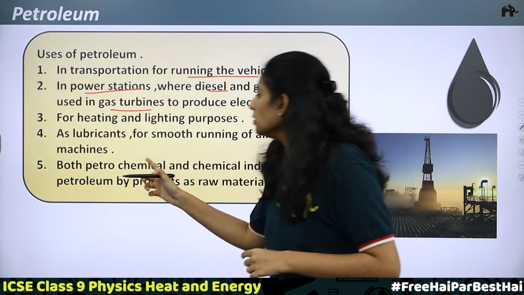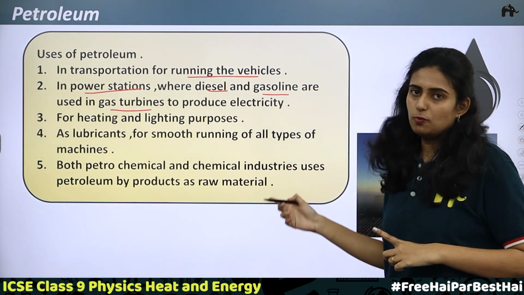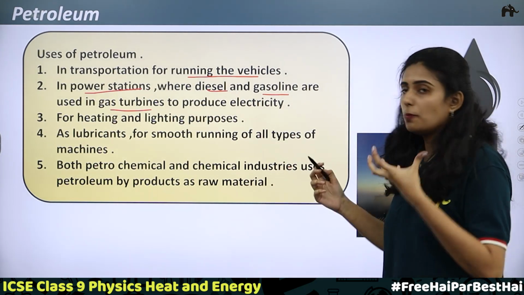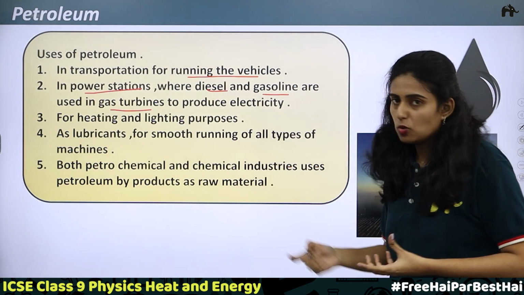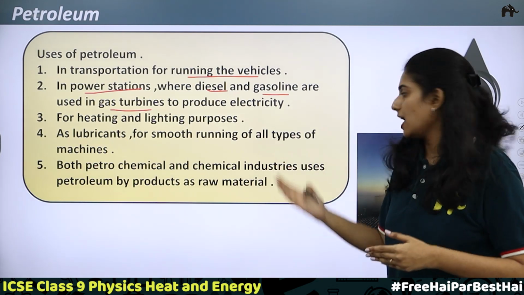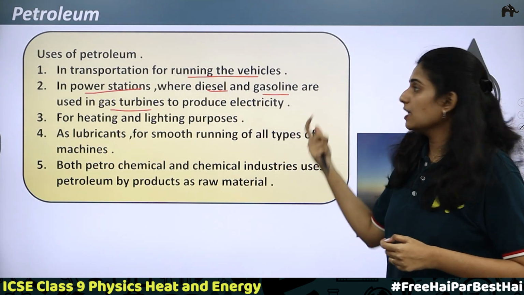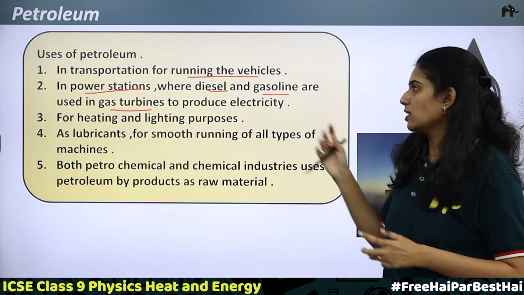Next, both petrochemical and chemical industries use petroleum byproducts as raw materials. So byproducts obtained from the refining of petroleum are used as raw materials in petrochemical industries and in chemical industries. These are the places where you will be using petroleum products.